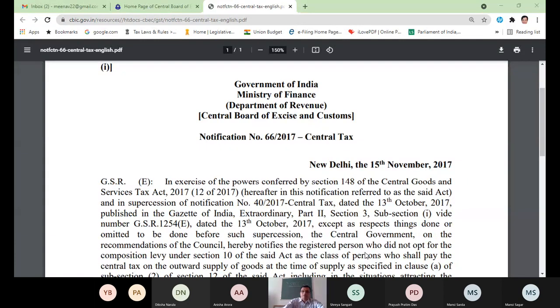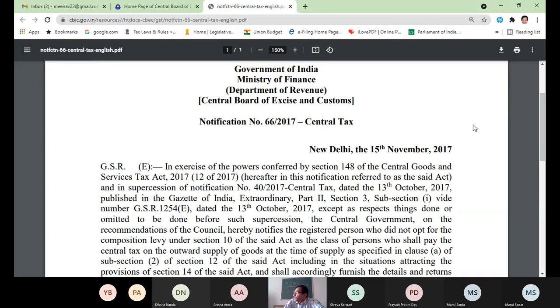Okay, now see the language carefully. This notification is issued under section 148. Section 148 gives the power to issue notification in case of removing any difficulty. In exercise of the powers conferred by section 148 of the Central Goods and Services Tax Act, 148, not 12.